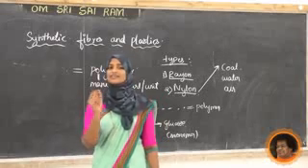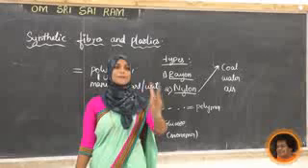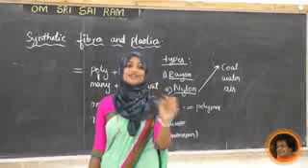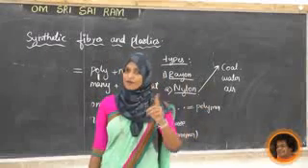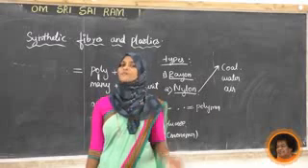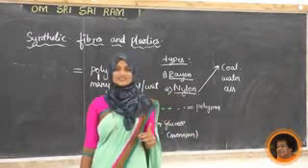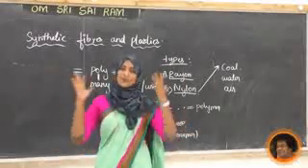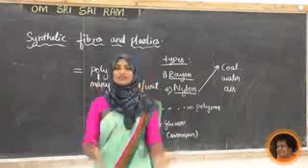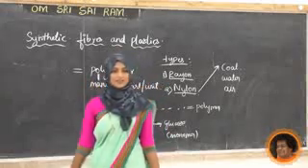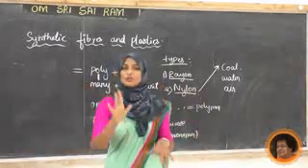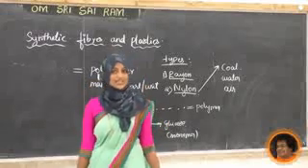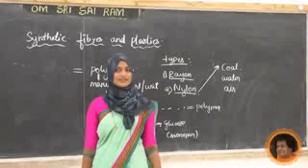Next, we studied the types of synthetic fibers. There are two types, rayon and nylon. What is rayon? Rayon is artificial silk, made to overcome the silk problem. What is the silk problem? We are not getting enough amount of silk. So to overcome that, the scientists discovered artificial silk, that is rayon. Rayon is mixed with cotton to prepare bed sheets. They are mixing rayon with wool to prepare carpets industrially.